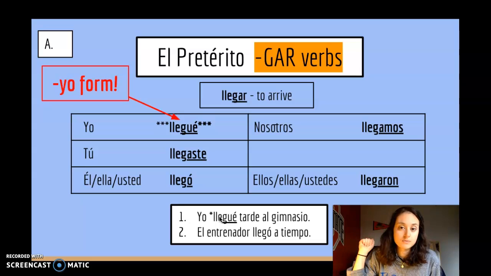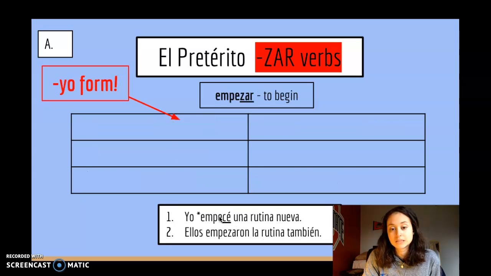Okay, so tenemos practicar, which becomes a QU. We have gar, which becomes a GU in the yo form. And then we have, finalmente, verbos de zar. Como empezar, por ejemplo. What's going to happen? La forma de yo toma una C, okay? So the Z becomes a C in the yo form.